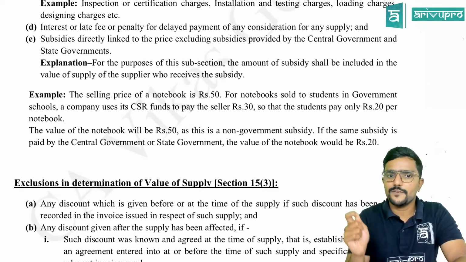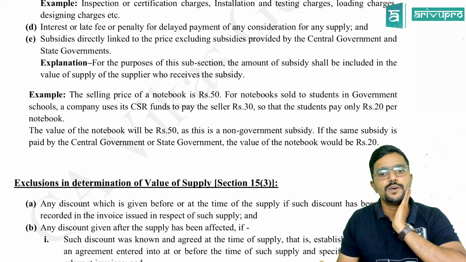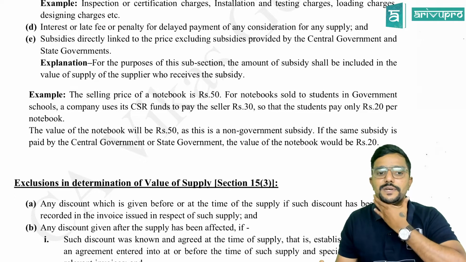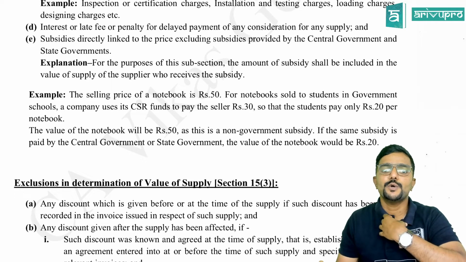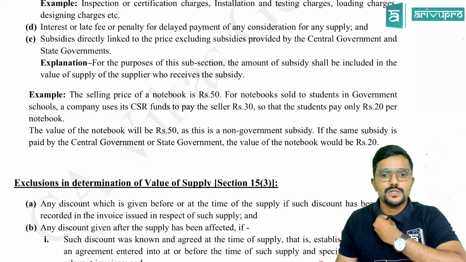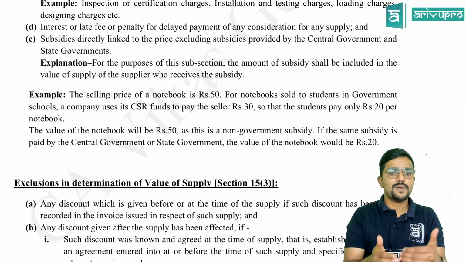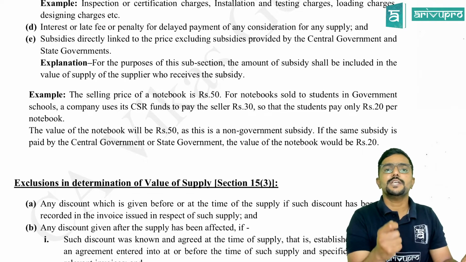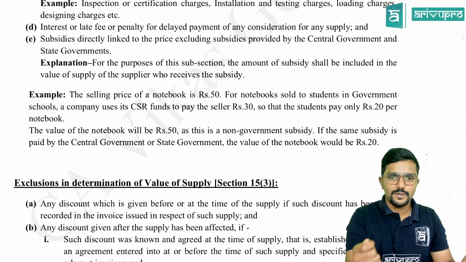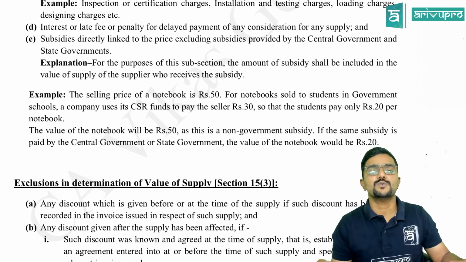The selling price of a notebook is 50. So the normal selling price of a notebook is 50. For notebooks sold to students in a government school, a company uses its CSR funds, that is corporate social responsibility funds, to pay the seller 30 rupees, so that the students pay only 20 rupees per notebook. So for the supplier, a company is giving its CSR fund of 30 rupees for each notebook, so that the supplier will sell the book only for 20 rupees to the government school children.